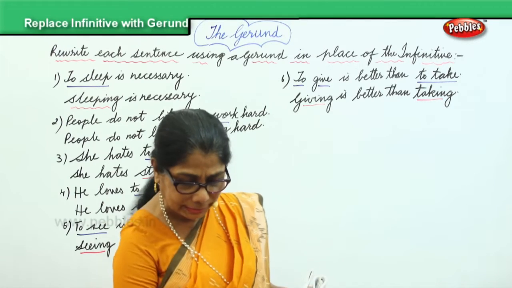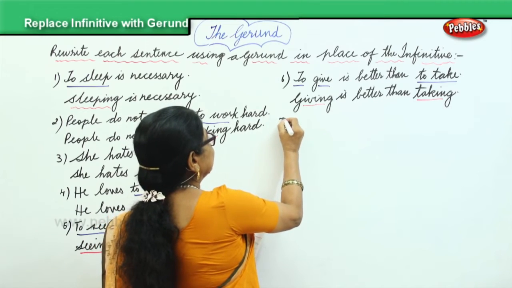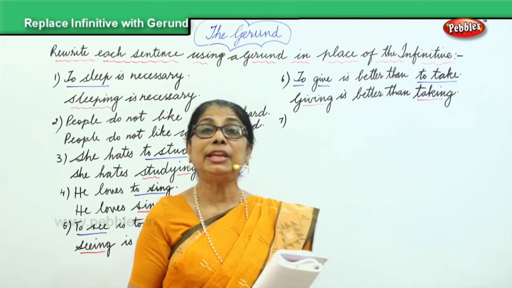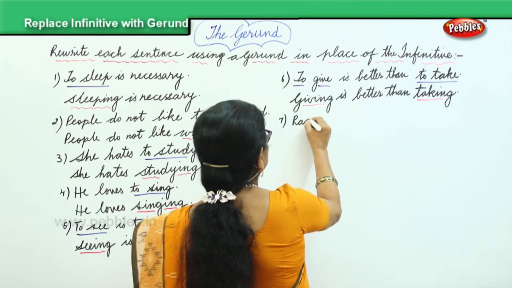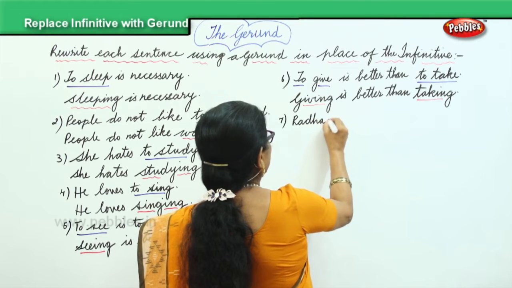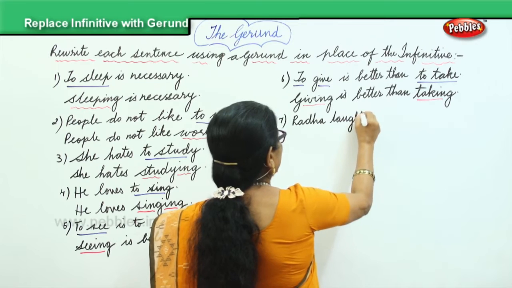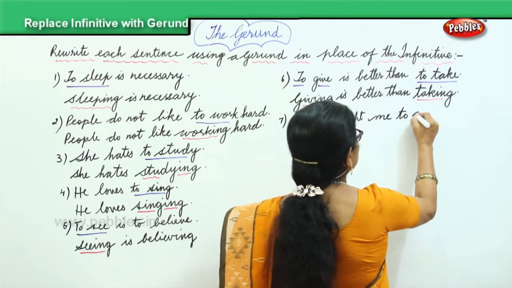And the next sentence is the seventh one. Radha taught me to dance.